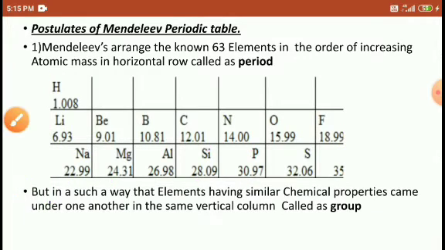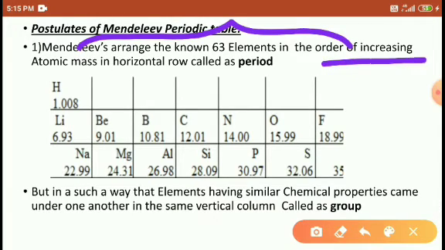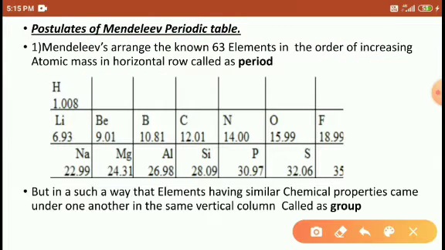So he arranged the elements; at that time 63 elements were known. He arranged the 63 elements according to increasing atomic mass in a horizontal row, which he called periods, right?